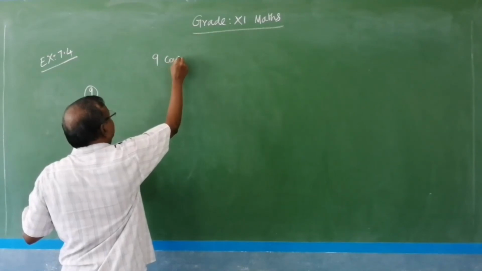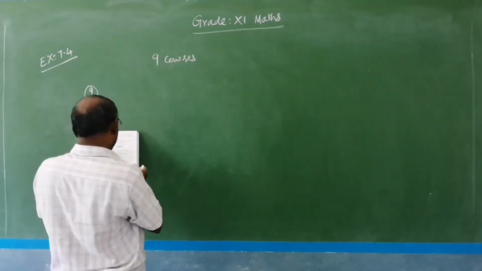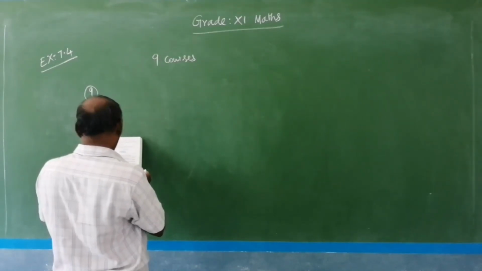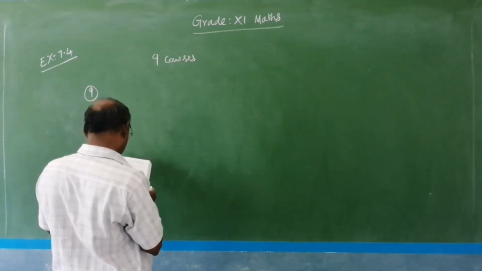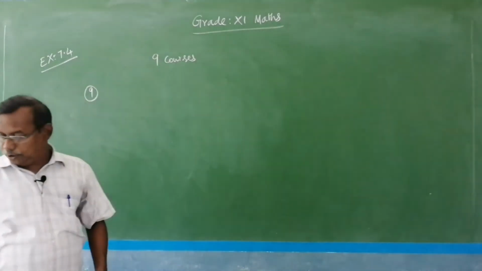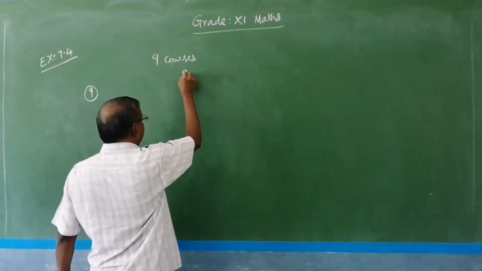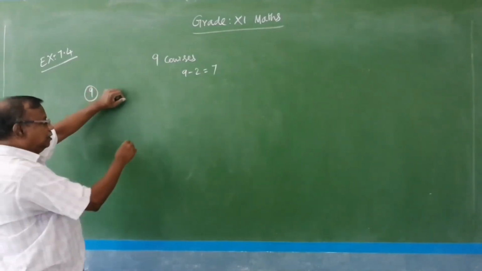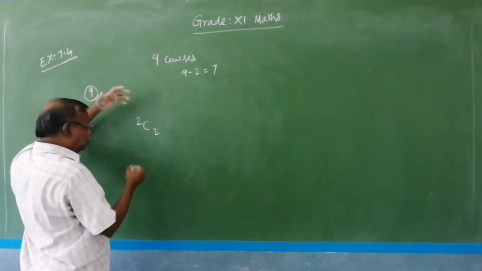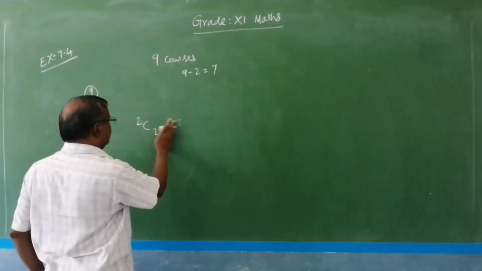Totally 9 courses are available, and we have to select 5 courses, and 2 specific courses are compulsory for every student. So 9 minus 2 is 7. 2 compulsory means you have to select 2 from 2 only, so nCn equal to 1.